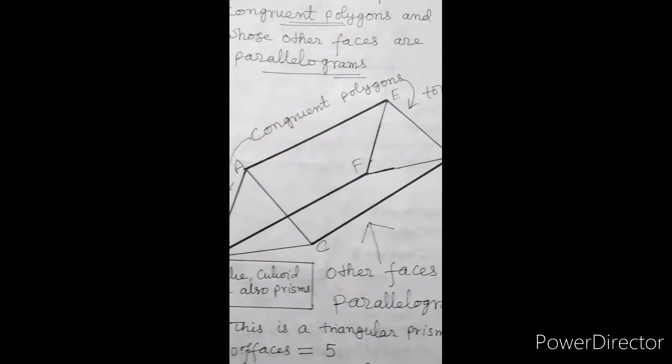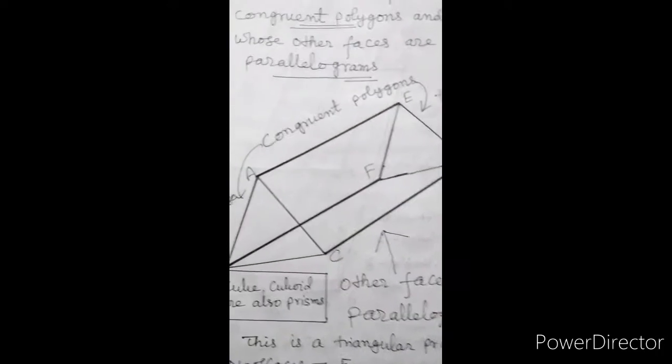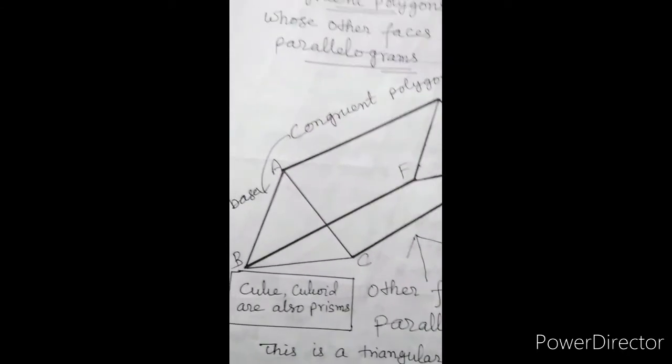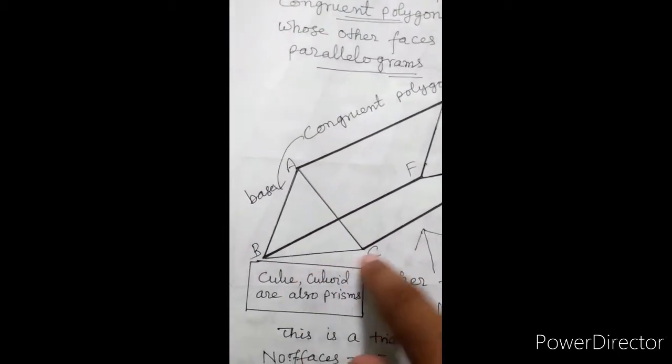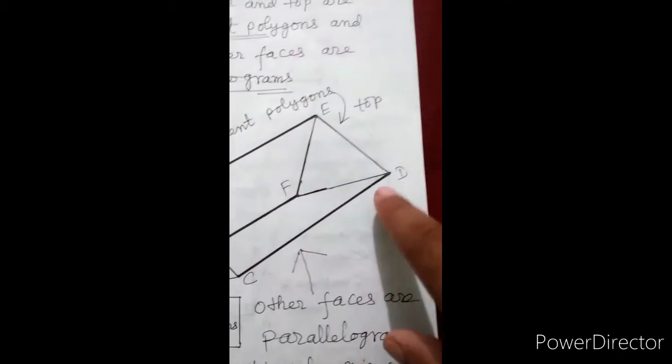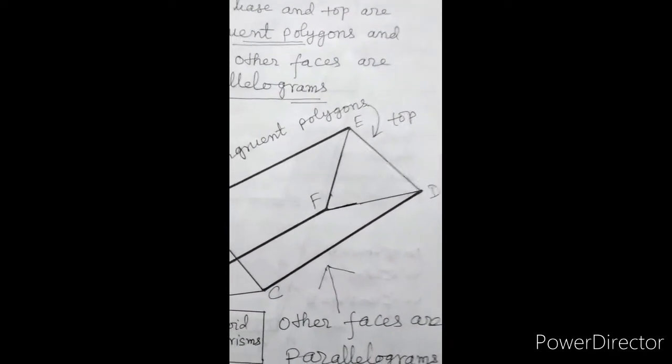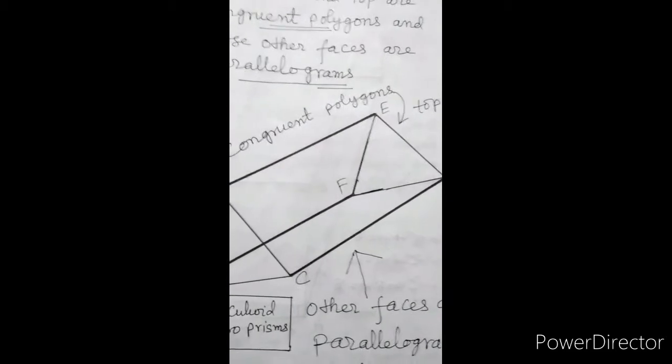Here, this one is a triangular prism in which this ABC is the base and EFD is its top, and both polygons are congruent.